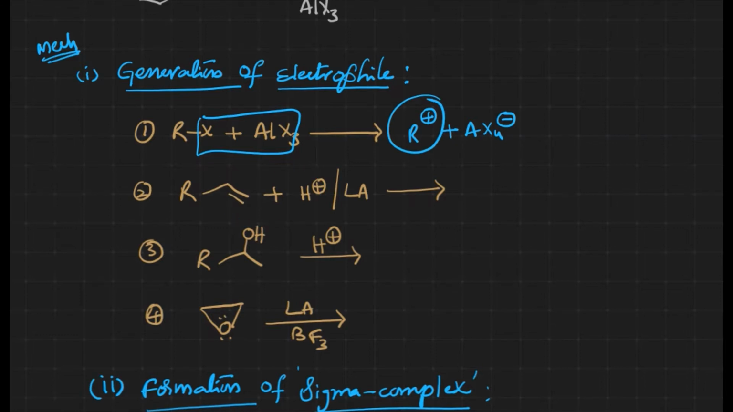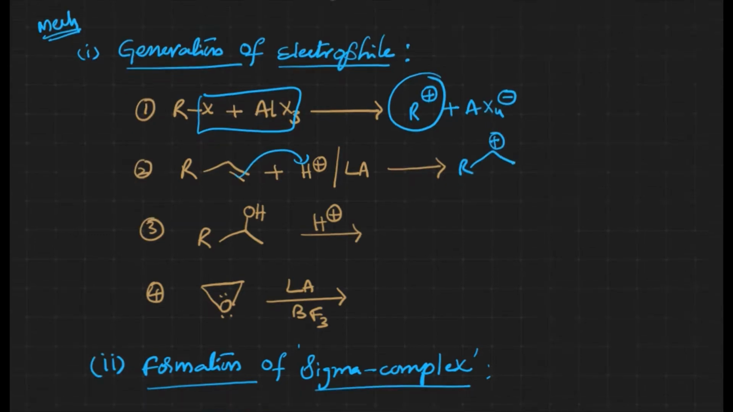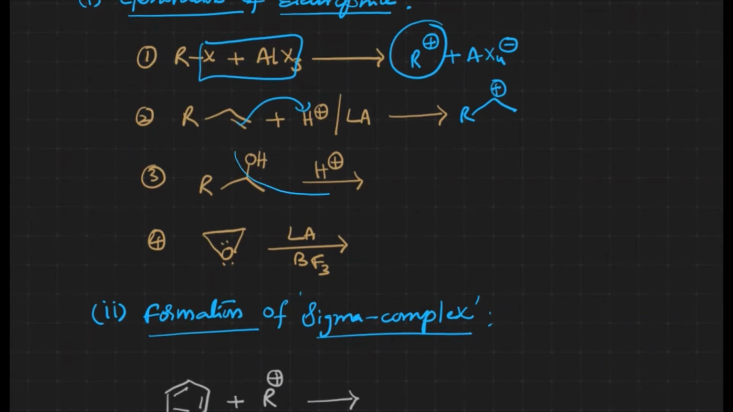When we take alkenes in the presence of Lewis acids or dilute acids, generation of carbocation takes place. Again, alcohols in the presence of dilute acids undergo dehydration, and by the dehydration, generation of carbocation takes place over here.